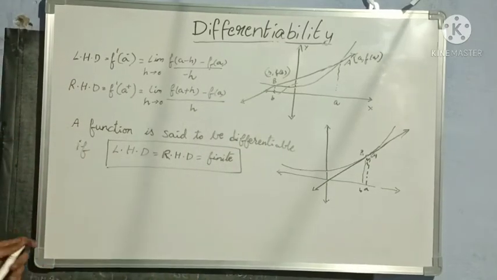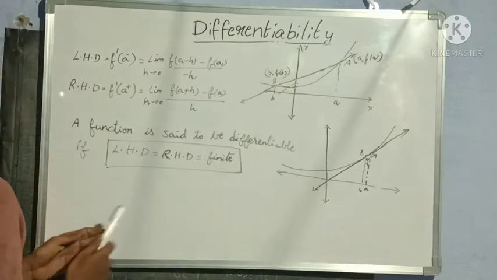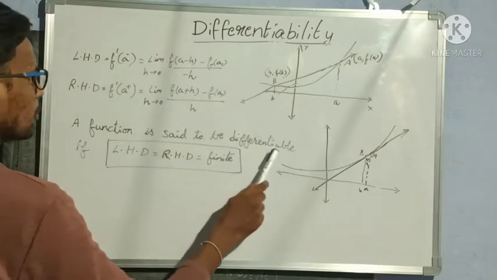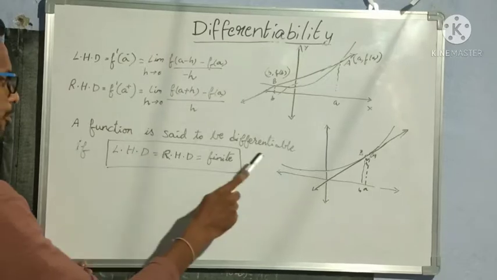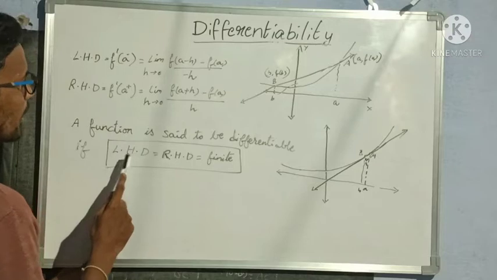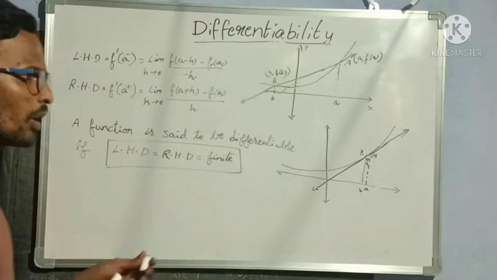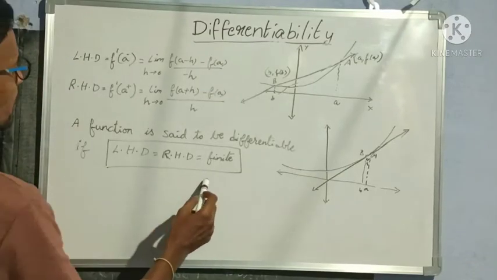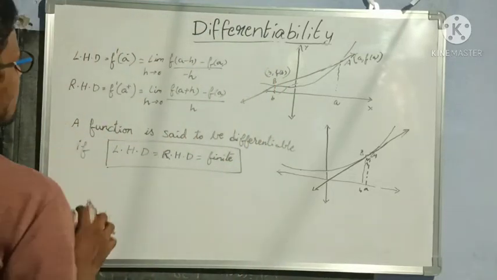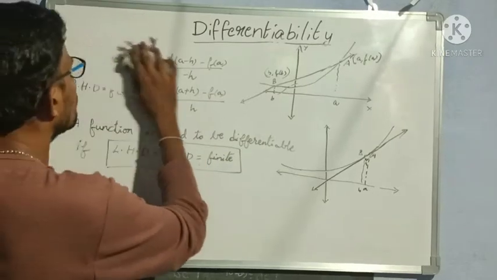Clear? So this is what I wanted to prove. Understood? A function is said to be differentiable if and only if this is satisfied, that is, left hand derivative should be equal to right hand derivative, that is also finite. Okay, so this is our differentiability. I hope up to here everybody understood. So I am erasing. Let us move to our examples now.